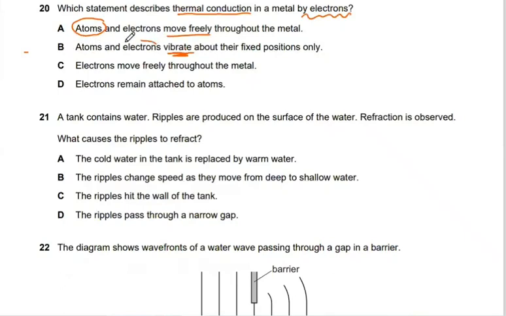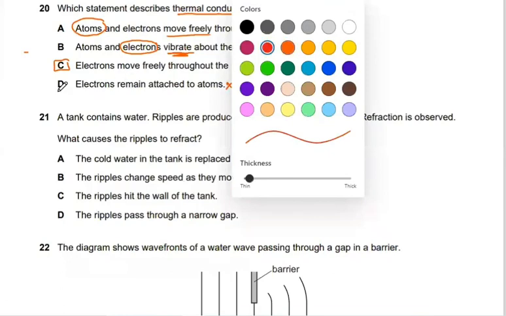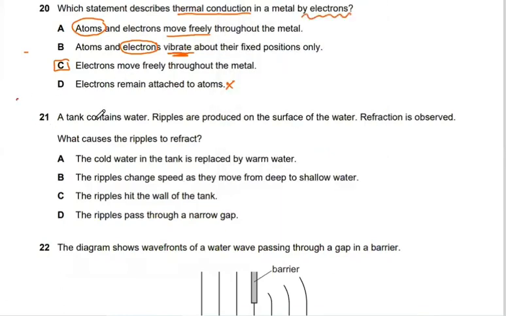Atoms, they do, but electrons, they don't. They don't vibrate about their fixed positions only. Electrons move freely throughout the metal. Electrons remain attracted to the atoms. This is not correct. So the correct answer is what? It is C.